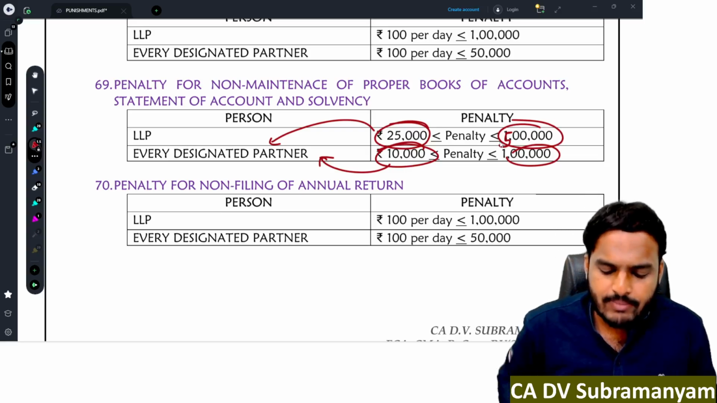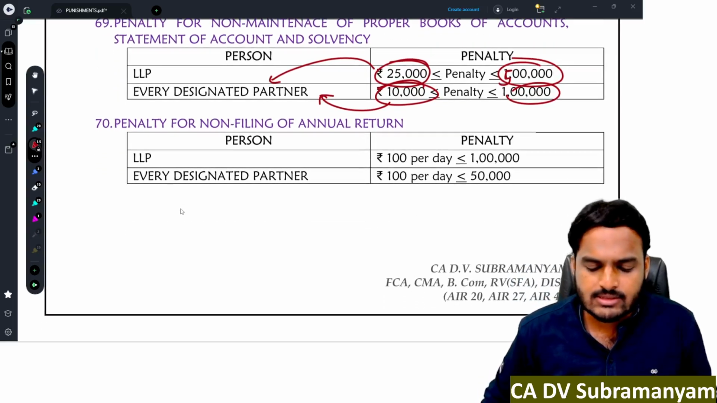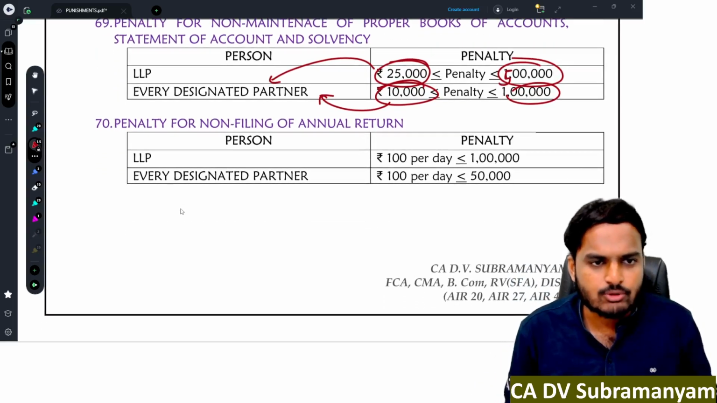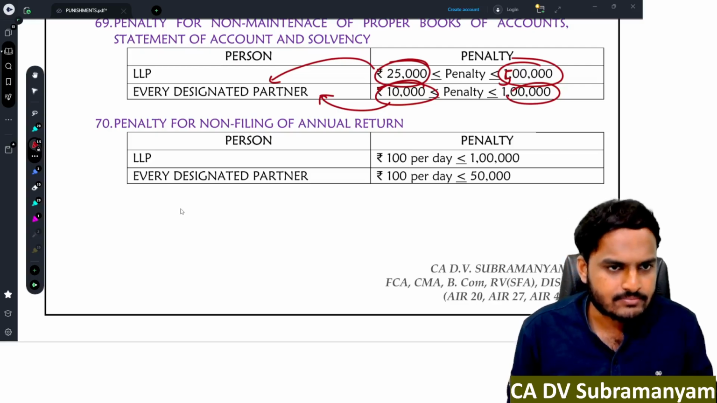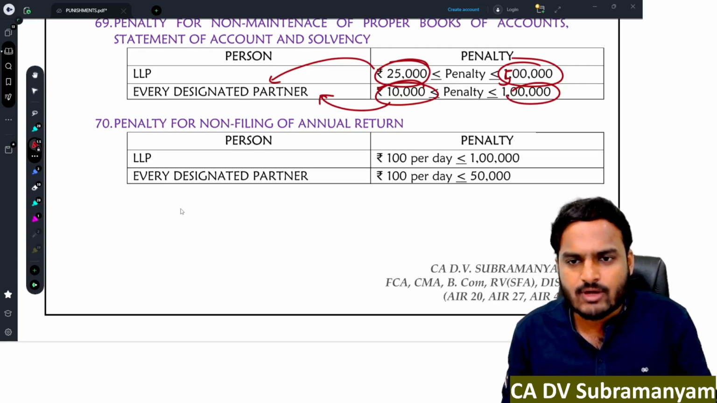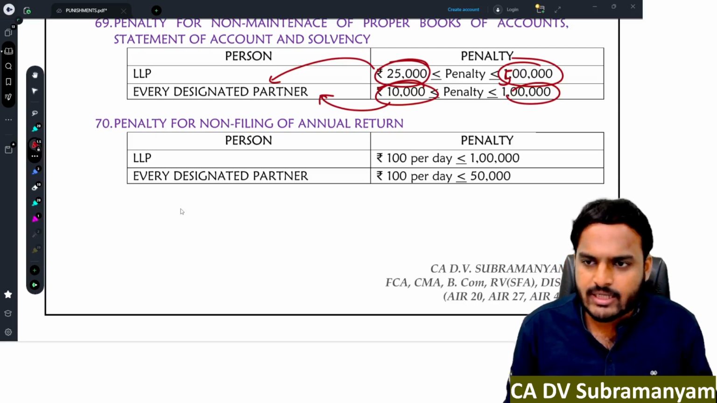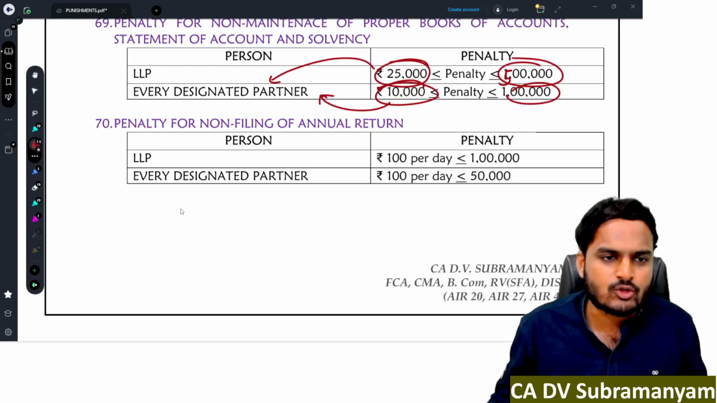Clear? Next one, penalty for non-filing of annual returns, in the hands of LLP. LLP is liable to pay penalty 100 per day during the delay period, maximum 1 lakh. And designated partner 100 per day, maximum 50,000 rupees.